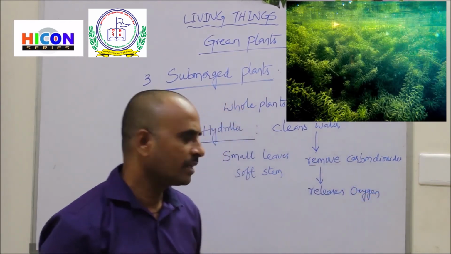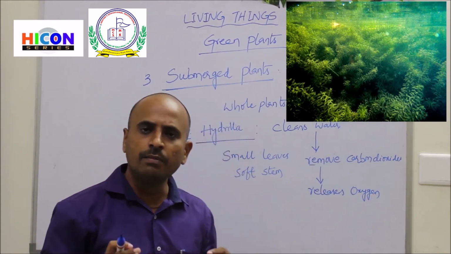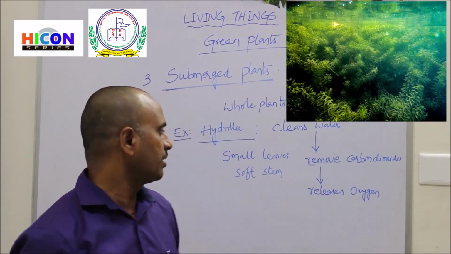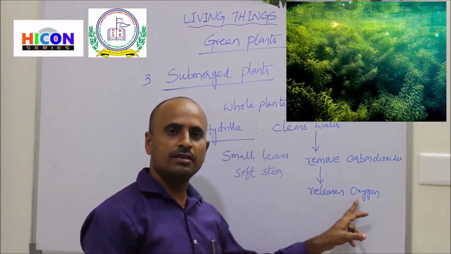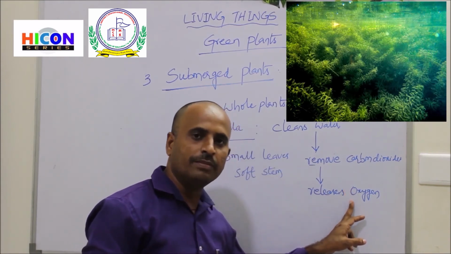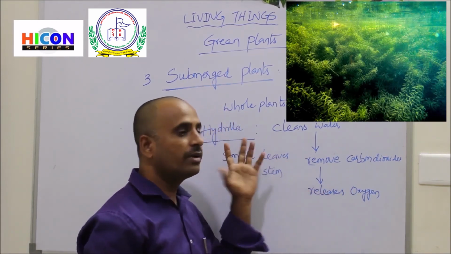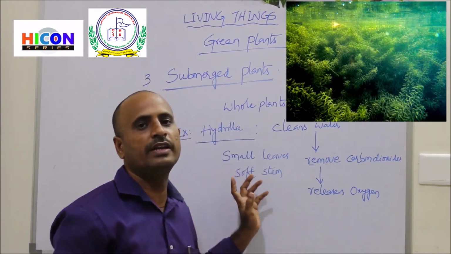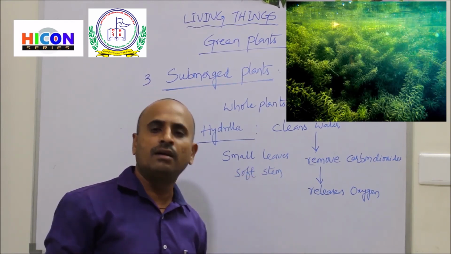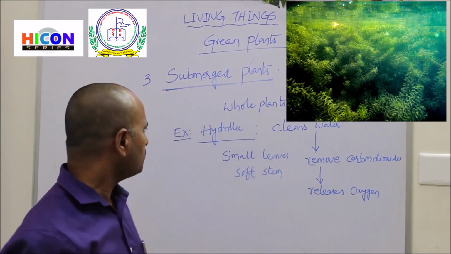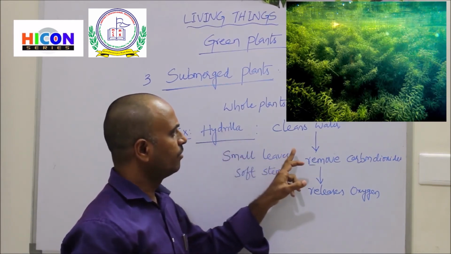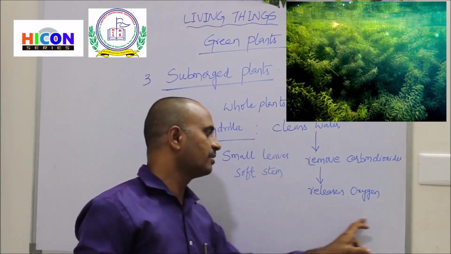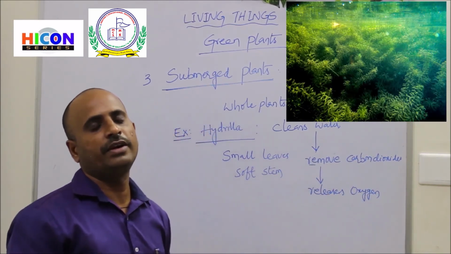That's why these plants are very helpful for aquatic animals like fishes. Because these plants release oxygen, and this oxygen is very helpful for aquatic animals like fishes to survive in water bodies like ponds or lakes. So hydrilla cleans the water by taking carbon dioxide and releasing oxygen. This released oxygen is very helpful to the aquatic animals.